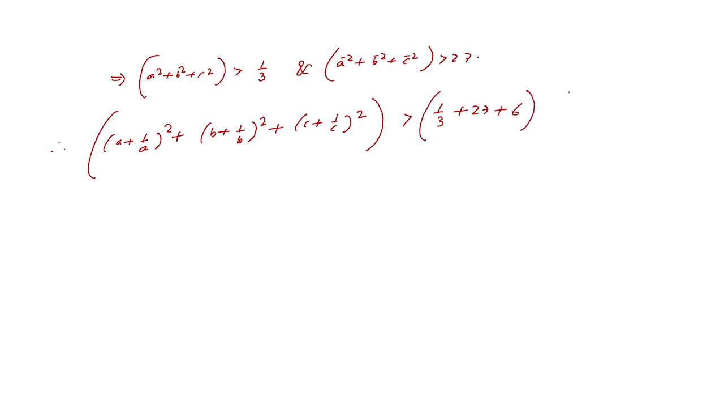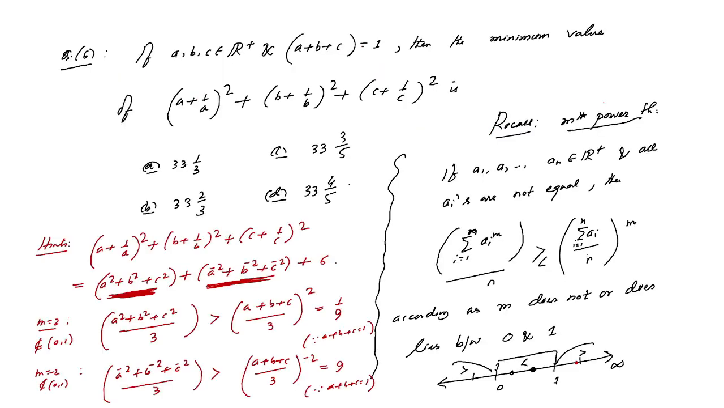So now this value will be 33 1/3. So 33 1/3, that means option A is correct. All other options are false. I've said this type of question is very, very important and you will see it in different upcoming